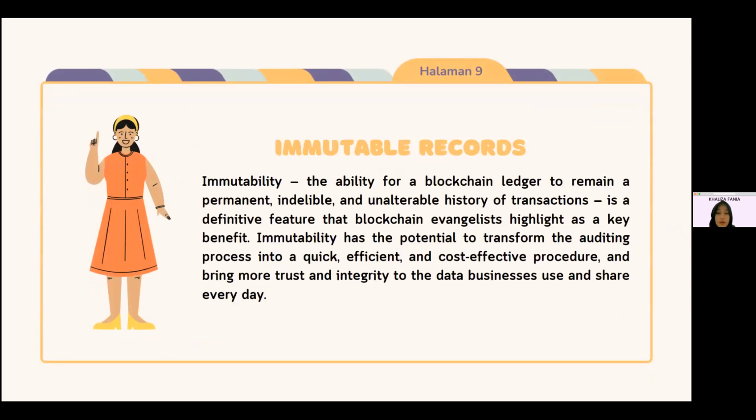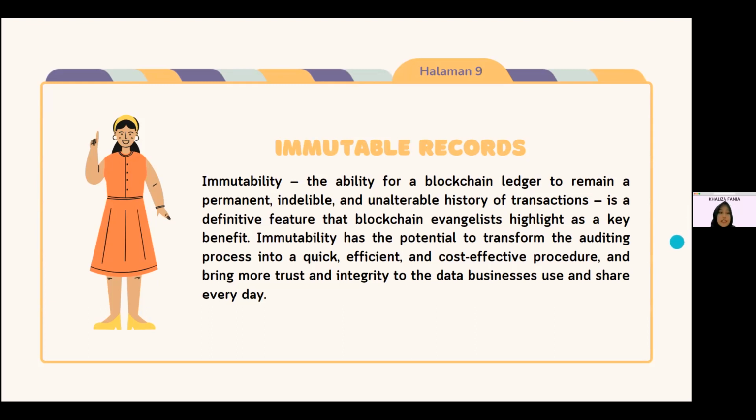Now we are going to talk about immutable records. Immutability, the ability for a blockchain ledger to remain a permanent, indelible, and unalterable history of transactions, is a definitive feature that blockchain evangelists highlight as a key benefit. Immutability has the potential to transform the auditing process into a quick, efficient, and cost-effective procedure and bring more trust and integrity to the data businesses use and share every day.